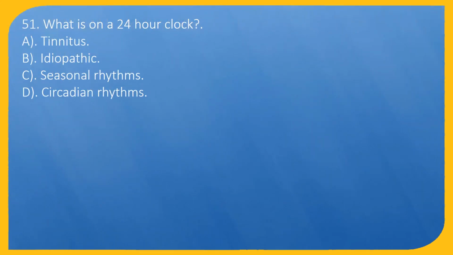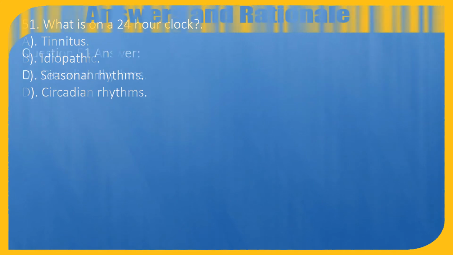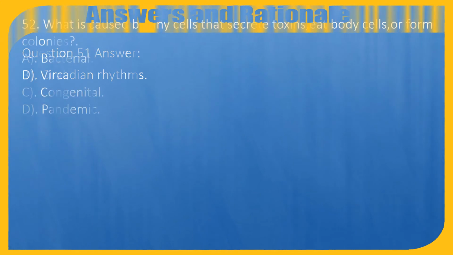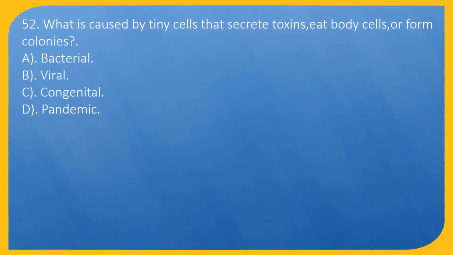Question 51. What is on a 24-hour clock? A. Tinnitus. B. Idiopathic. C. Seasonal rhythms. D. Circadian rhythms. Question 51. Answer: D. Circadian rhythms. Question 52. What is caused by tiny cells that secrete toxins, eat body cells, or form colonies? A. Bacterial.